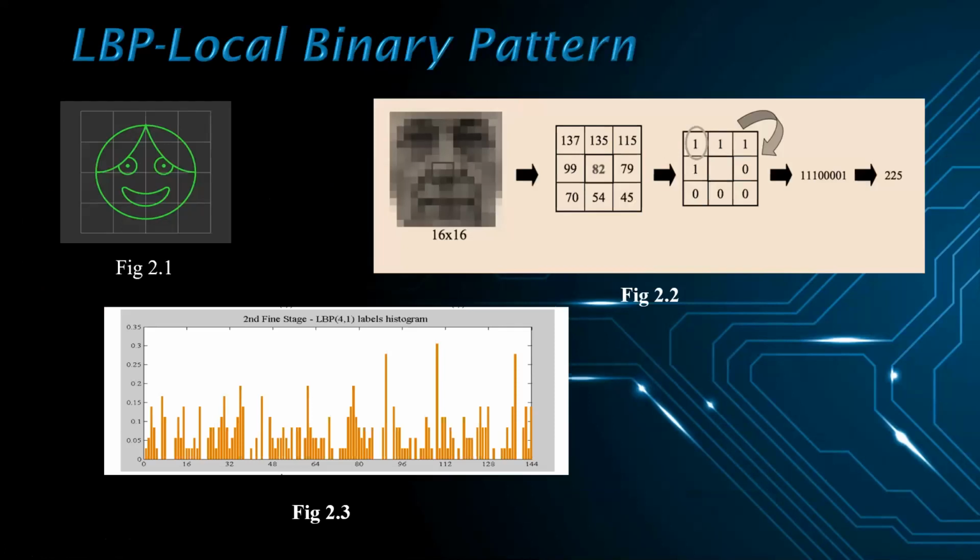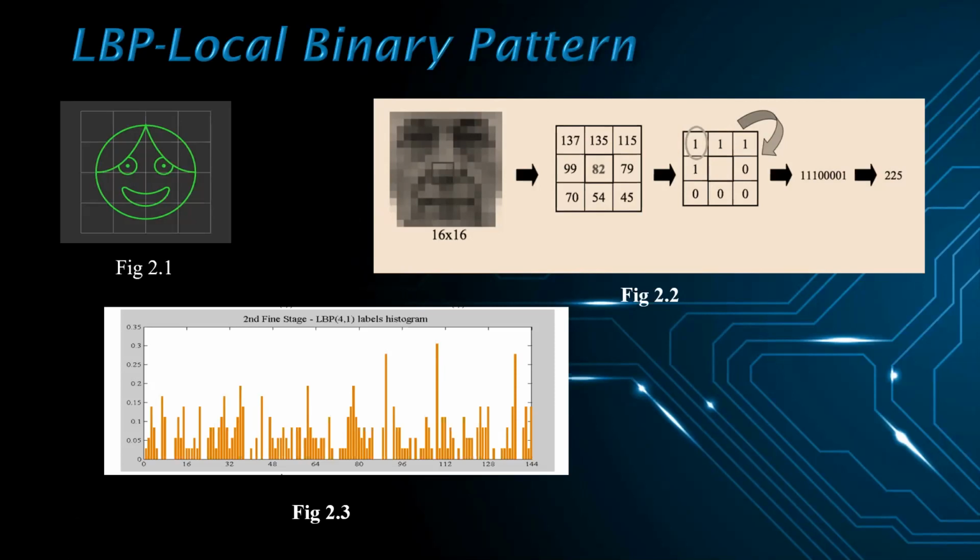In this paper, they have used this algorithm for the feature extraction purpose. In this algorithm, each training image is divided into some blocks, as shown in figure 2.1. For each block, LBP looks at 9 pixels, that is a 3 cross 3 window at a time, with a particular interest in the pixel located in the center of the window. Then it compares the central pixel value with every neighbor pixel value under the 3 cross 3 window. For each neighbor pixel that is greater than or equal to the central pixel, it sets its value to 1, and for the others, it sets them to 0.